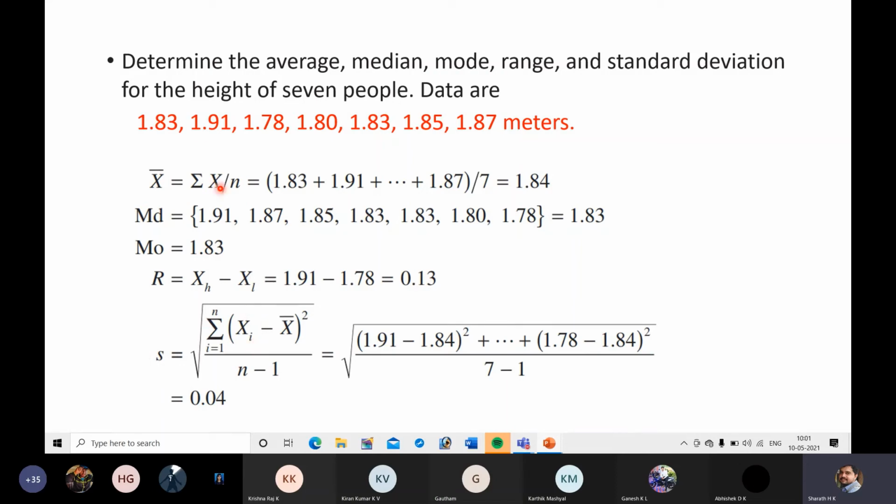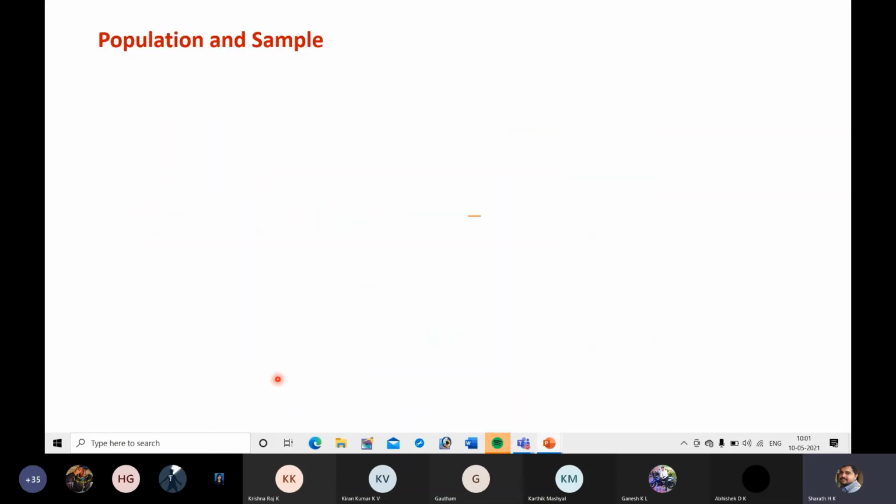Next, in order to find out standard deviation, you have an equation. Considering in order, 1.91 is the first value minus the average 1.84, all to the power square, plus second value 1.87 minus 1.84 to the power square, plus 1.85 minus 1.84 to the power square. Like that you have to continue. Last one is 1.78 minus 1.84 to the power square. Next, you have to substitute the values, and you will get the standard deviation as 0.04.